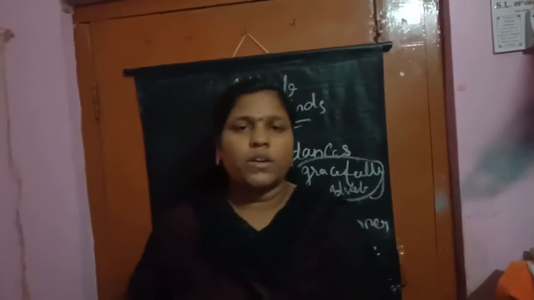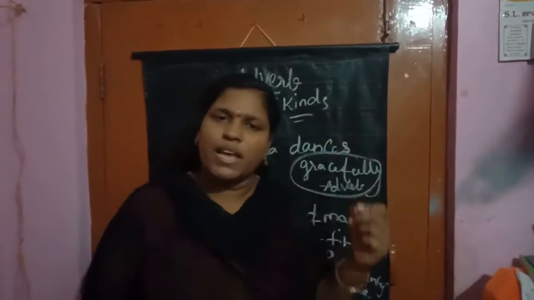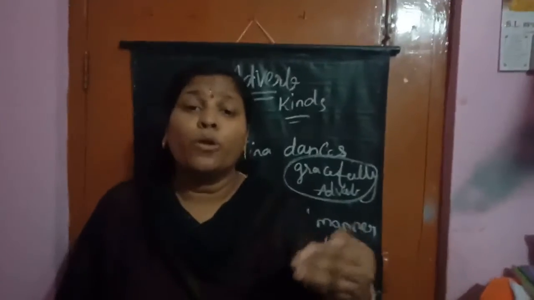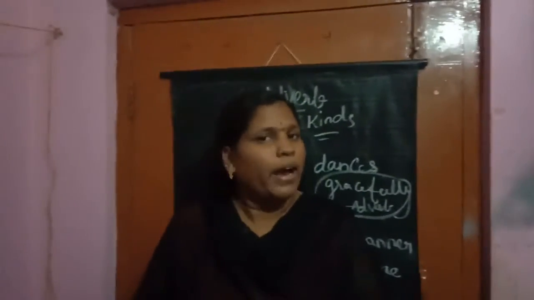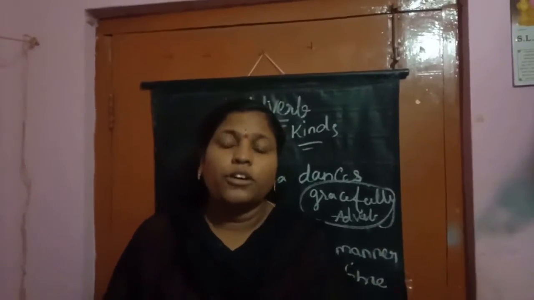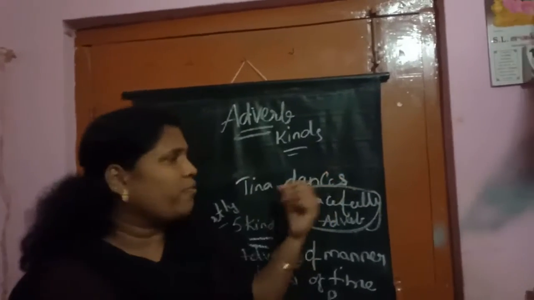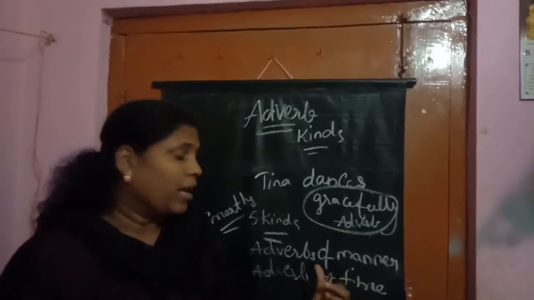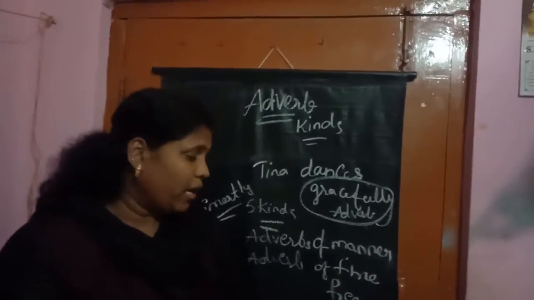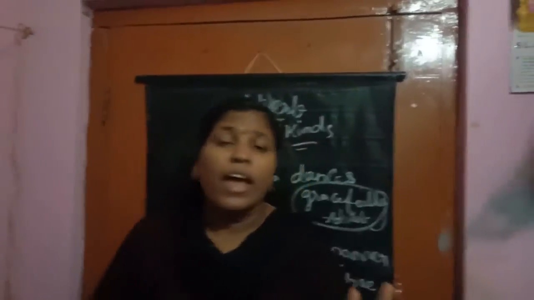Okay, children. Now here, what have we learned today about the adverbs and kinds? What is the adverb? The word which describes more about the verb or adjective is called an adverb. Now, kinds of adverbs. What are the kinds of adverbs, children? Adverb of manner, adverb of time, adverb of degree, adverb of frequency, adverb of place. These are the five kinds of adverbs.